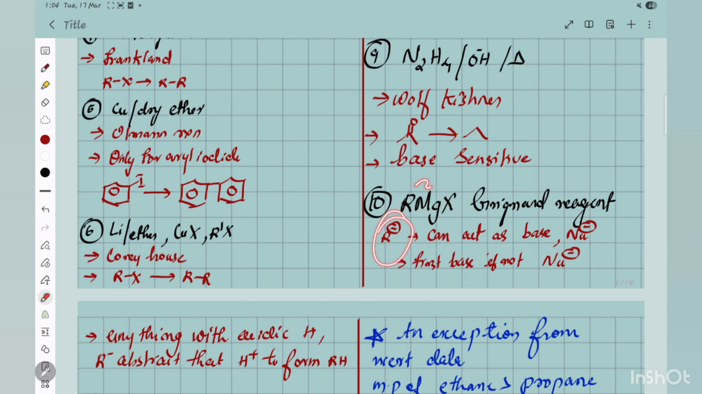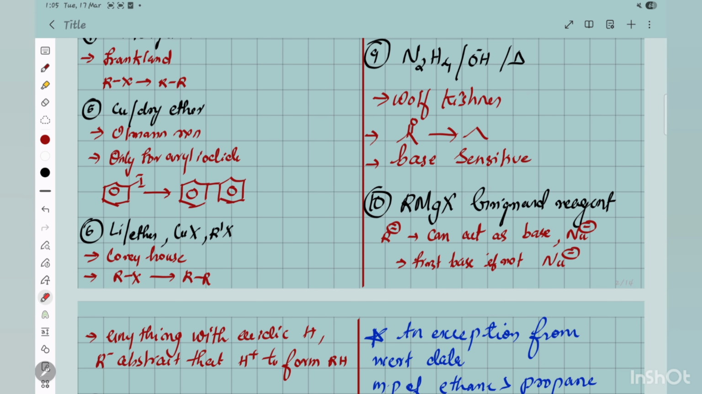R minus Grignard reagent. We know this is not an ionic bond, it's a polar bond, R minus and MgX, a polar covalent bond. Since carbon is attached to a metal, the metal will get partial positive and carbon will get partial negative. This is very important because it is used to increase the chain. You have to attach an R, because normally carbon will not get negative. Carbon is usually attached with halides or more electronegative atoms like oxygen, so carbon usually gets positive.